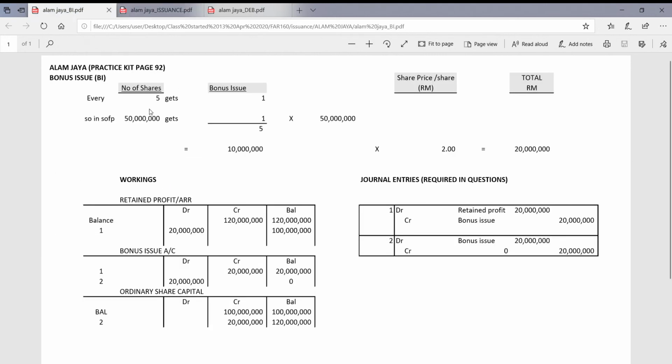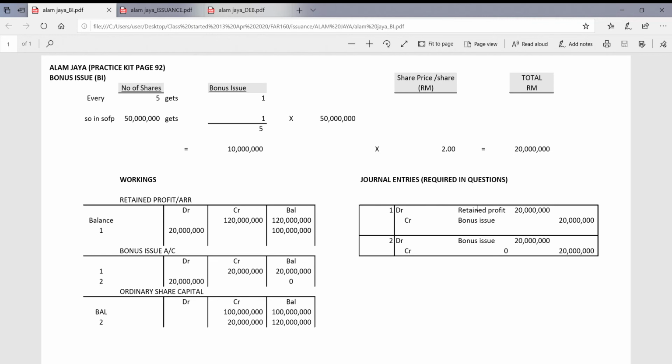Alright, now, for every 5 shares, shareholders will get 1 bonus issue. So if it is 50 million, we'll get 1 over 5 times 50 million, which makes up 10 million, and the price is indicated as 2 ringgit each, and the total you will get is RM20 million. Now, for bonus issue, it is